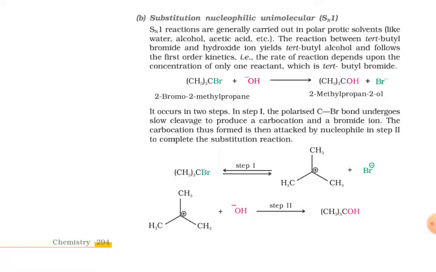It occurs in 2 steps. In step 1, the polarized C-Br bond undergoes slow cleavage to produce a carbocation and a bromide ion. The carbocation thus formed is then attacked by the nucleophile in step 2 to complete the substitution reaction.